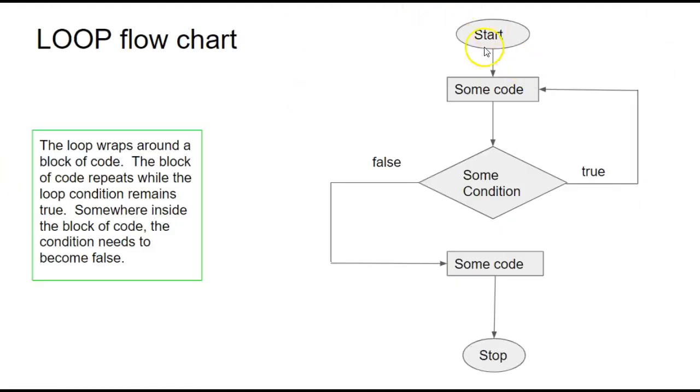Here's a flow chart of a loop. It starts with the start, executes some type of code, comes down and tests a condition that was set in this code. If the condition is true, it goes back up, does some code again, and continues to do that until this condition is eventually false. Then it heads this way, possibly executes some more code, and then stops. So here's the loop right here.